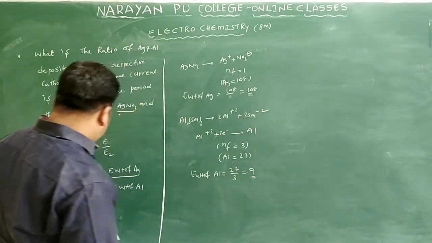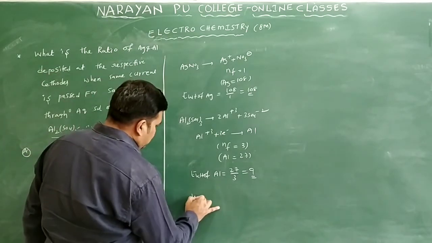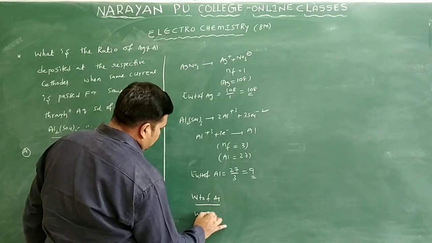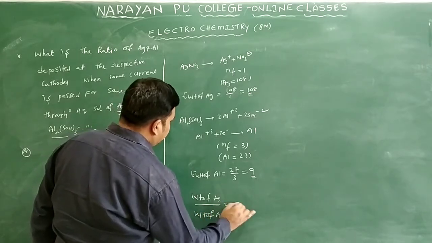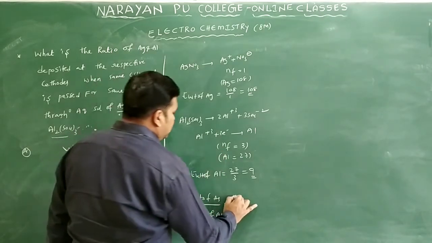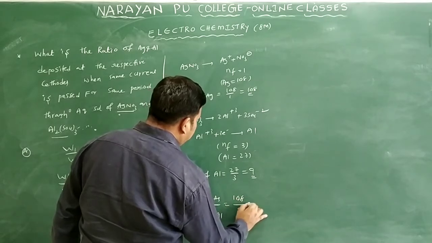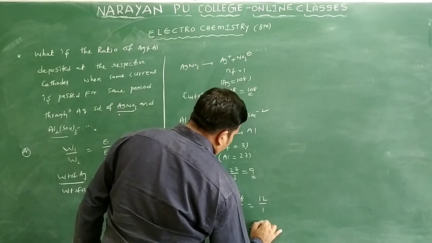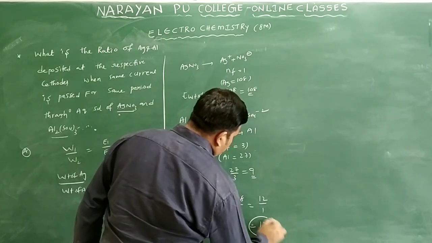If you write the ratio, weight of silver by weight of aluminum is equal to 108 by 9. Cancelling, 12 by 1. What is the ratio you will get? 12 is to 1.